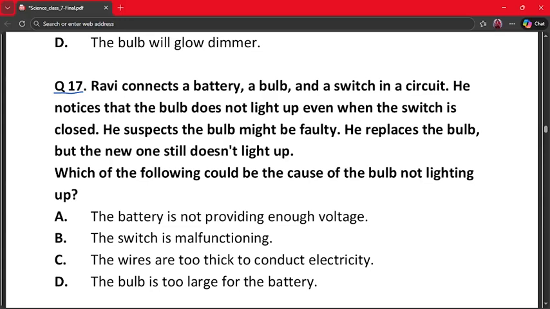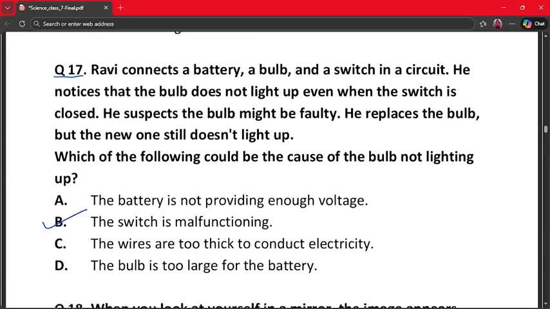So if the bulb is replaced but still does not glow, the problem is likely in the switch. A faulty switch breaks the circuit, and without a complete circuit, current cannot flow. So the switch is malfunctioning. Option B is the correct option.